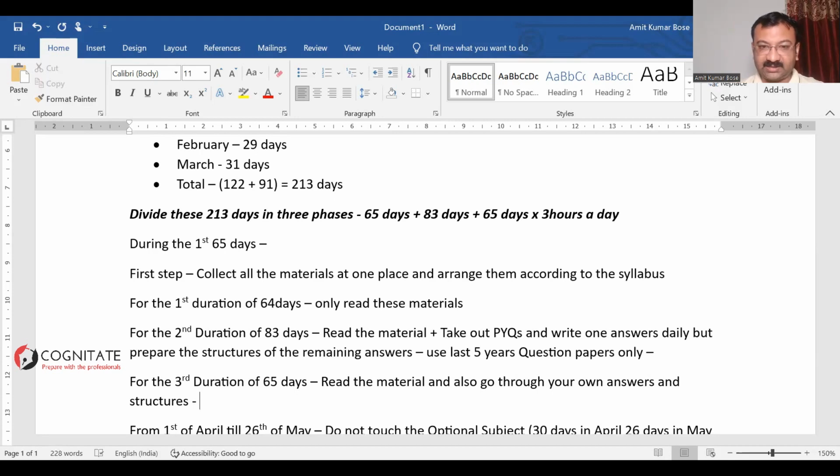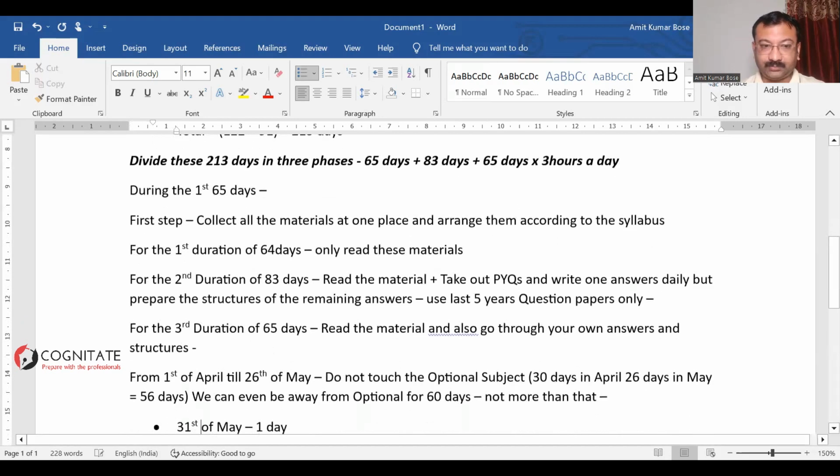And believe me, in 65 days, if you're giving 3 hours a day, the total amount of time, some 195 hours, is good enough to go through the whole syllabus. It's genuinely possible.